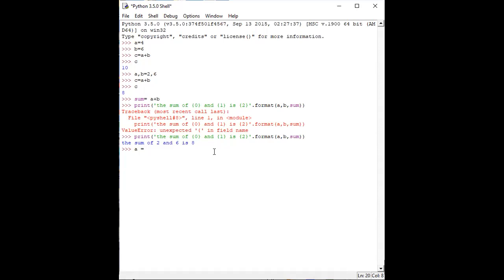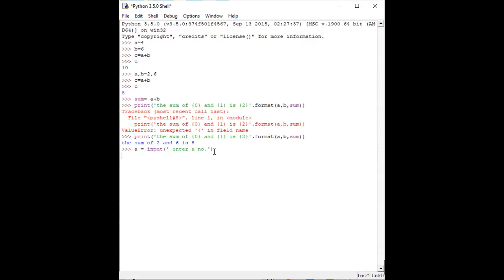So A is my variable and this is my keyword input, which suggests that a value is needed from the user. So inside input we write a message, suppose "enter a number", then close the bracket.